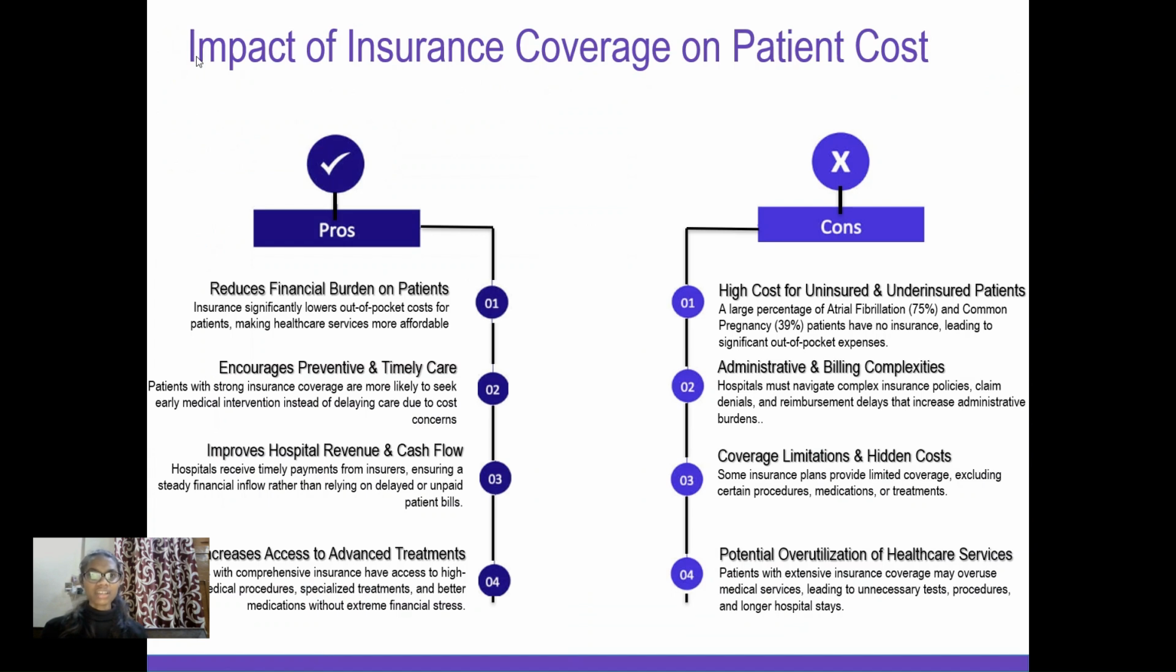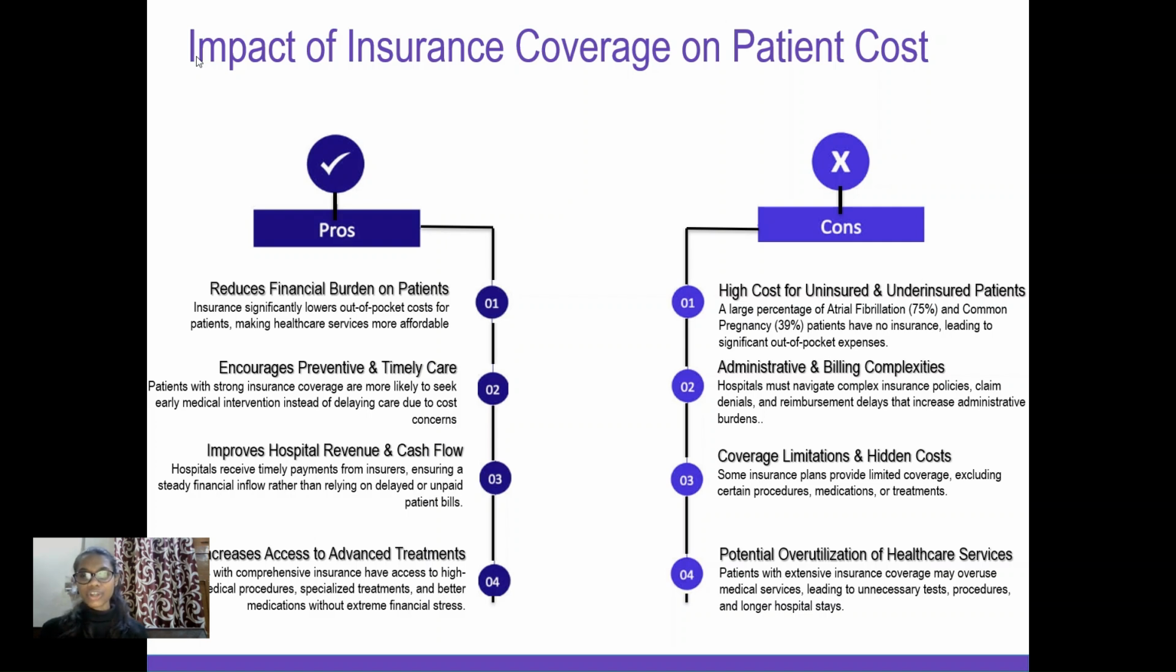What impact does insurance coverage have on the patient cost? We have the pros and we have the cons. First, if we talk about the pros, it reduces a tremendous financial burden on the patient. It encourages the patient to take preventive and timely care, improves the hospital revenue and cash flow, and increases access to advanced treatment services. We also have some cons.